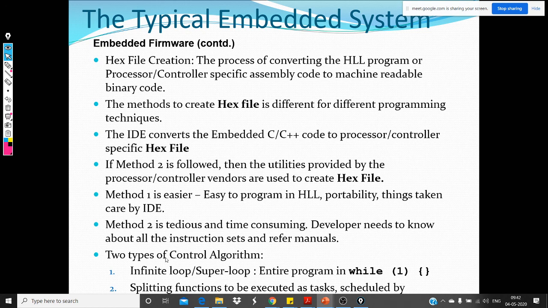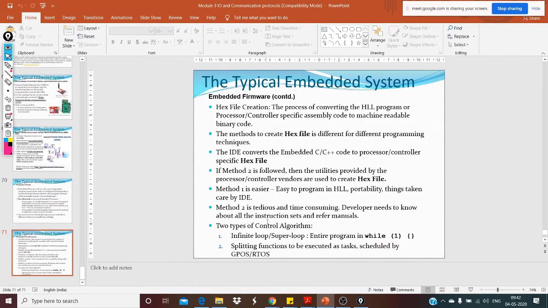And then the two types of control algorithms. This is something interesting. There are two ways embedded systems work. One is that whatever things you do, you put in a while loop. You have a set of things to be done. Let us say you have a thermal control system developed. You have to sense the temperature, then check whether the temperature is more or less than the threshold. Then take the necessary action and send the action out.